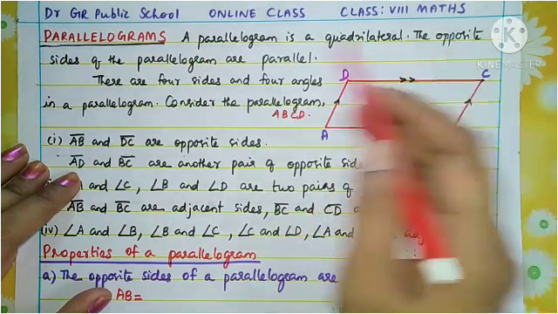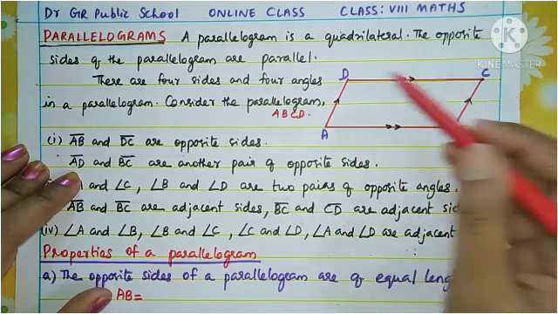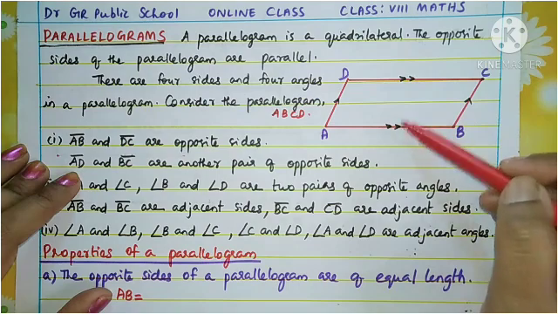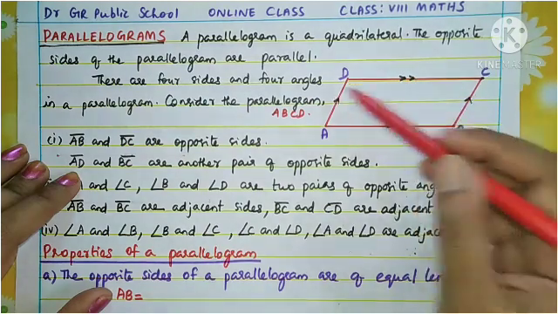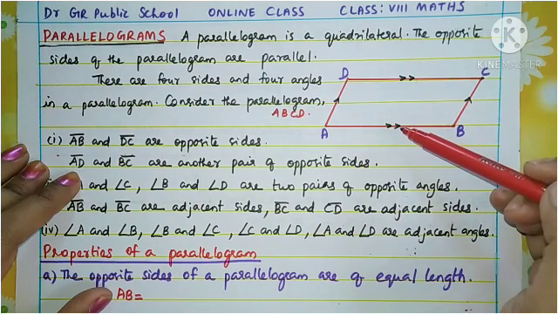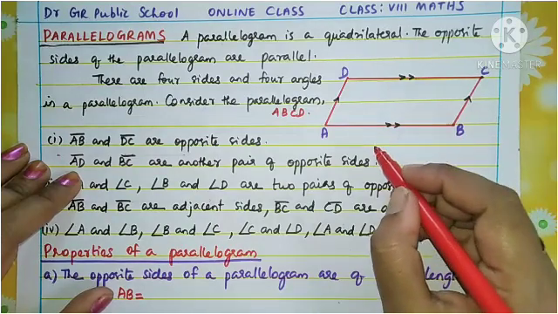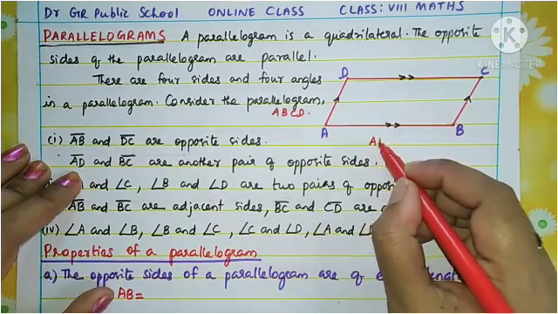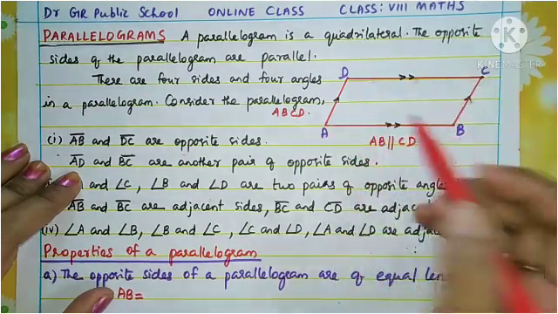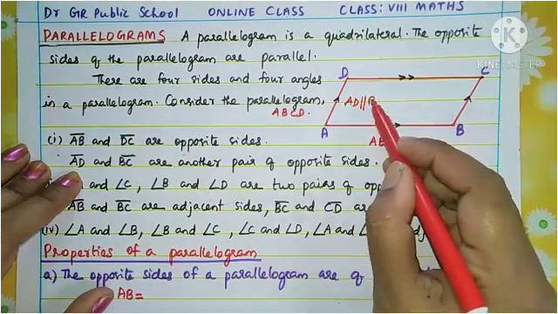Opposite sides: you see in this figure ABCD is a quadrilateral where the opposite sides are AB and CD, and AD and BC. These opposite sides are parallel to each other. That means AB is parallel to CD, and AD is parallel to BC.